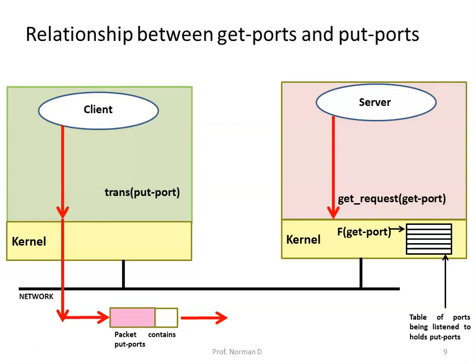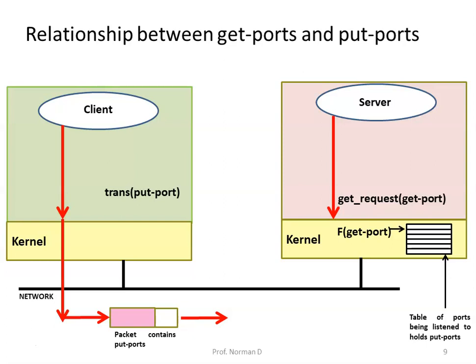Each port is actually a pair of ports, the GET port, which is private, known only to the server, and the put port, which is known to the whole world. The two are related through a one-way function f according to the relation.